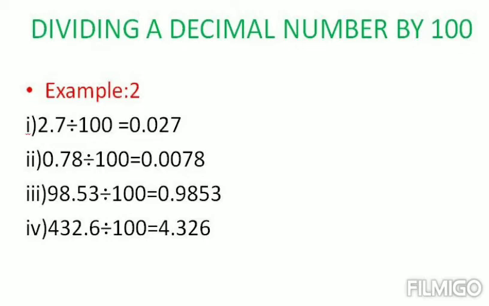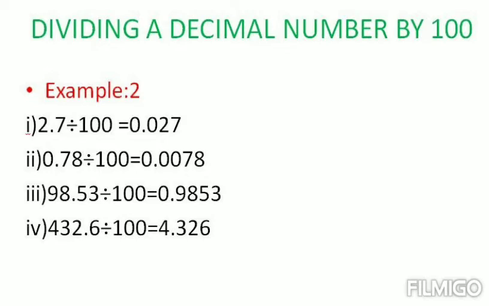Here in 100 we have 2 zeros, so we have to move the decimal point 2 places to the left of the decimal point in the given number. So 2.7 divided by 100 is equal to, when you move 2 places to the left, your answer will be 0.027. Second example is 0.78 divided by 100. When you move 2 places, then your answer will be